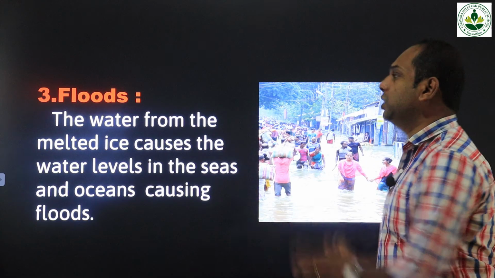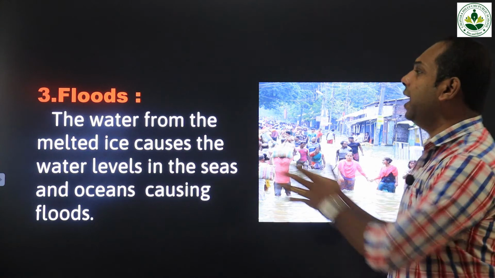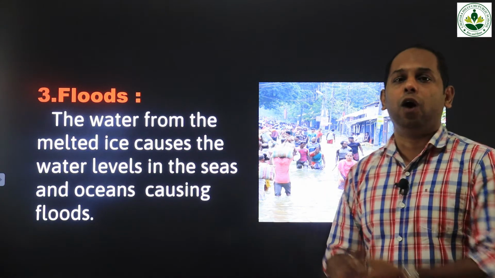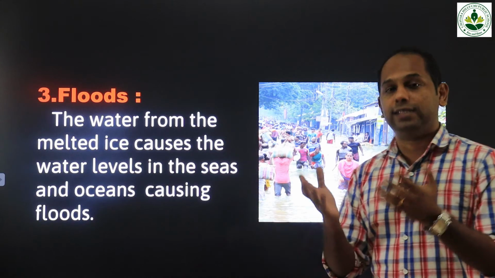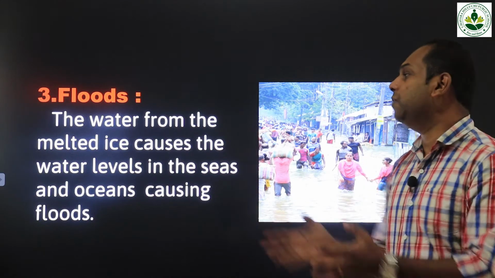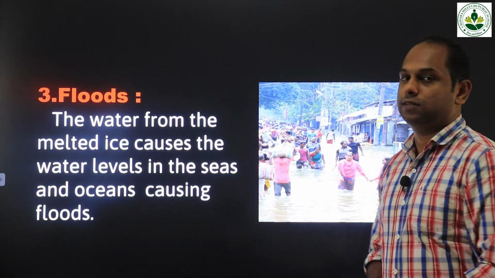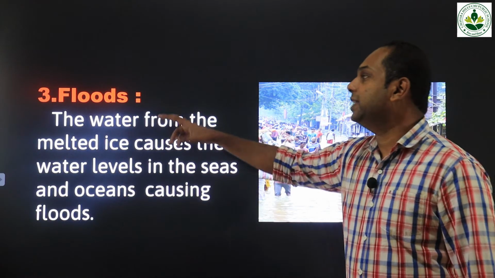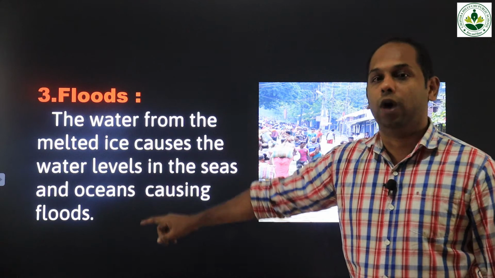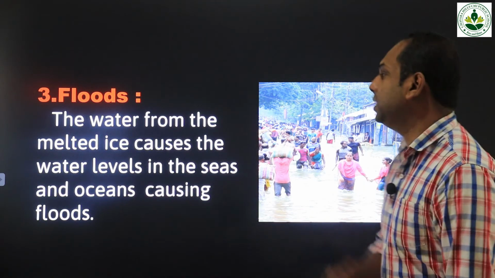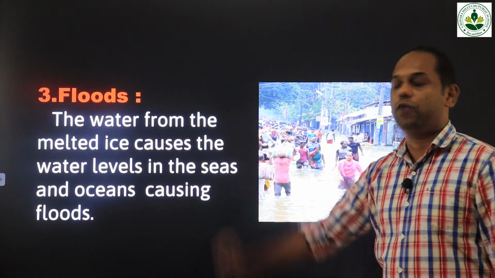And in such a condition, when a flood happens, in Malayalam we say Vellappokkam, isn't it? So when a flood happens, the lower areas or the cities or small villages located near the seas and oceans will be negatively affected by floods. So flood is another major consequence of global warming. The water from the melted ice raises the water levels in the seas and oceans, causing floods.